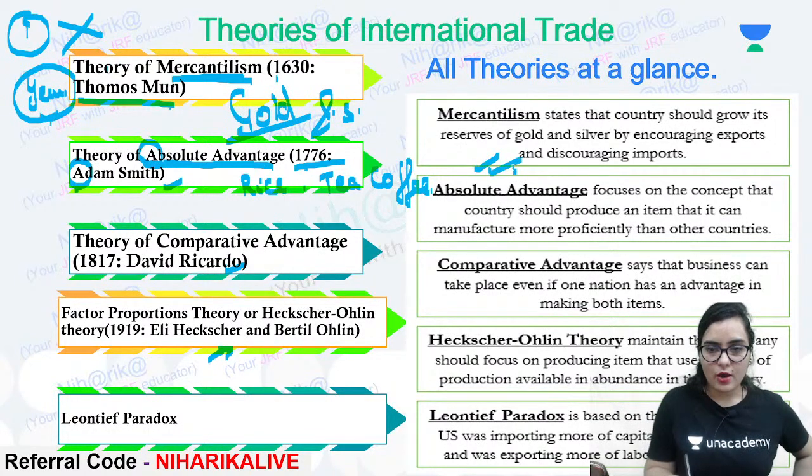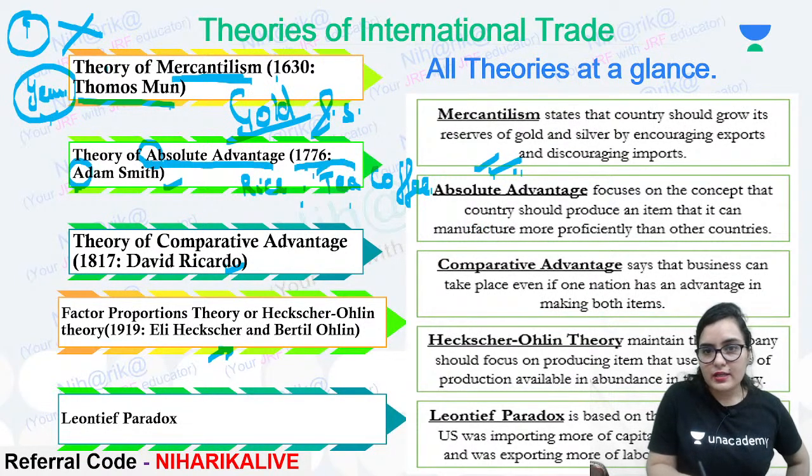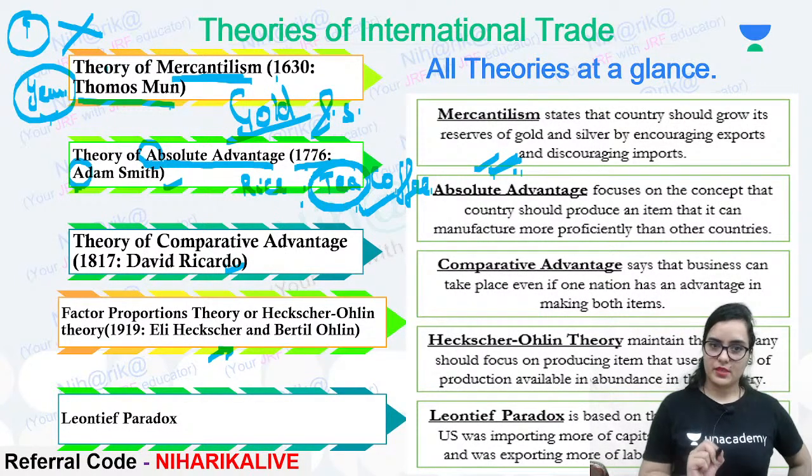Now we will compare which country can manufacture an item more profitably. Like, our country can manufacture tea better than the other country, so our country should manufacture tea only. It focuses on that.